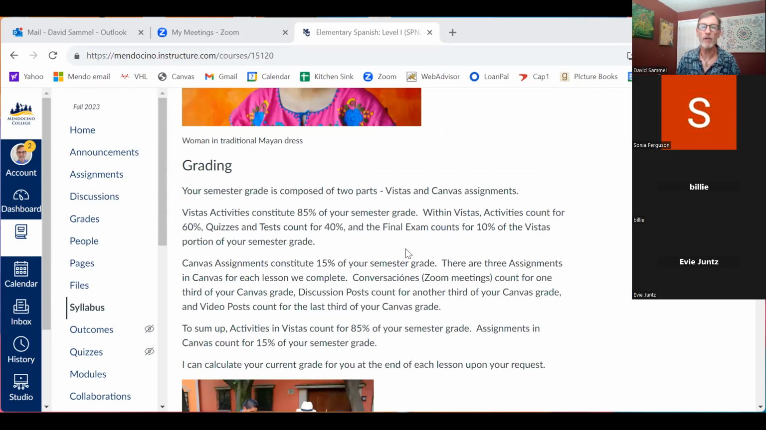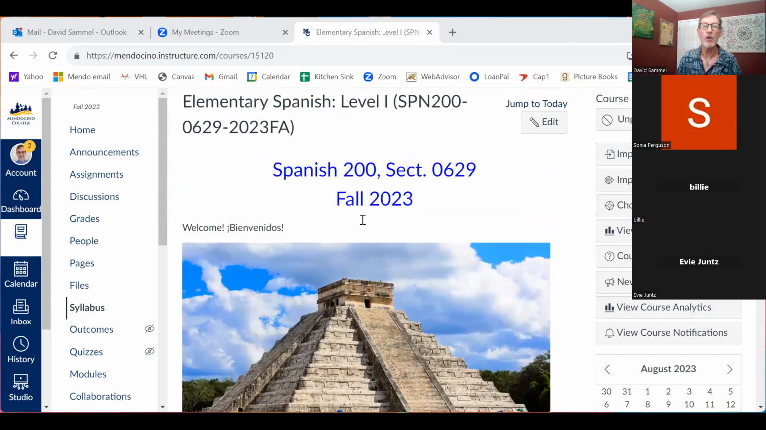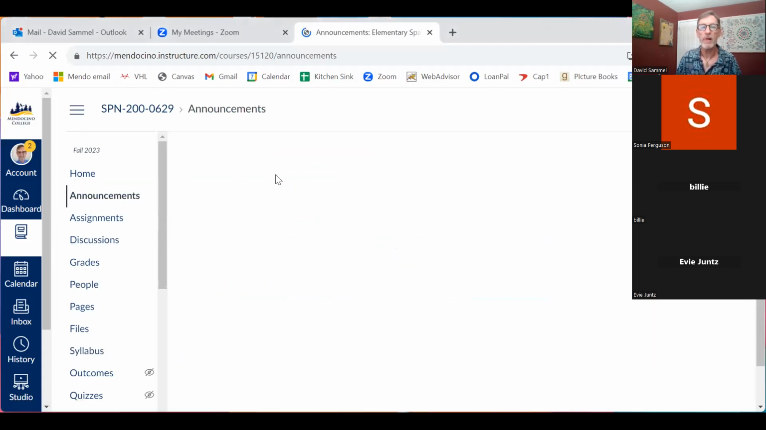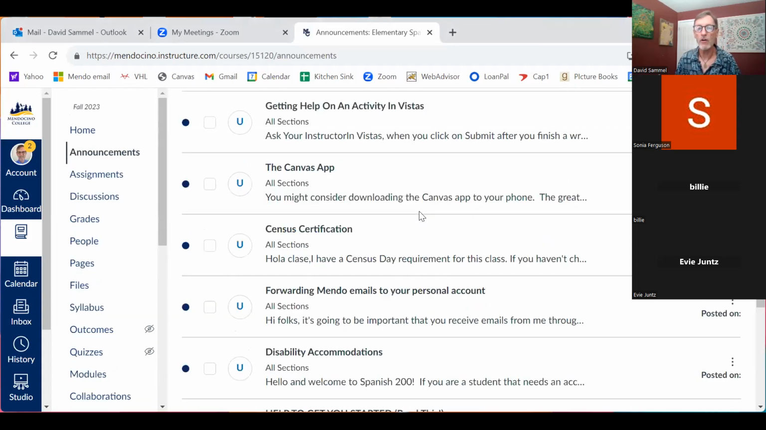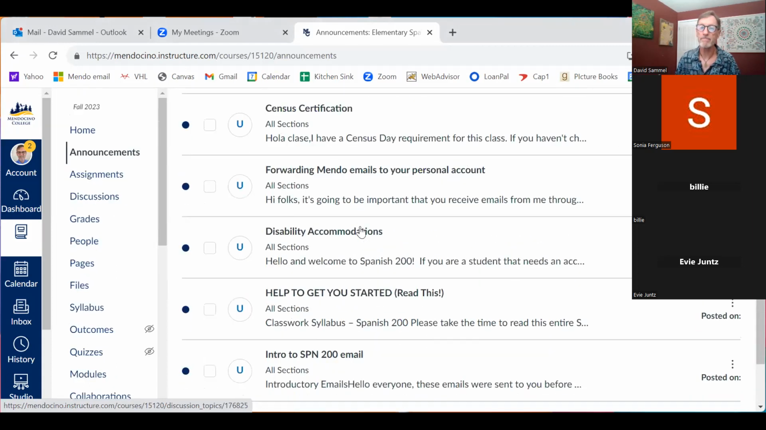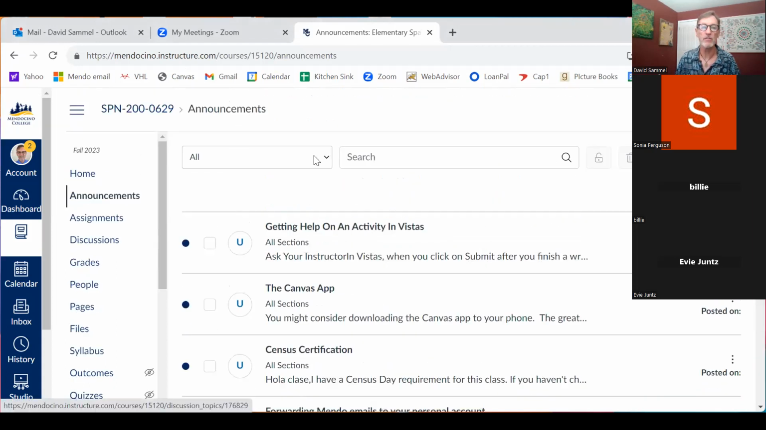You're going to have to take a look at all that by yourself. We're not going to go through it right now. I did want to show you a couple things, okay? You really want to click on announcements. After you read through our homepage, maybe get set up, come to announcements, click on it. And there is all sorts of information that's going to help you get started and do well in this class. Also about how to get help on an activity in Vistas and just other things that you need to know to get done in this class. You have some assignments in Canvas. Let's take a look. So you click on assignments.